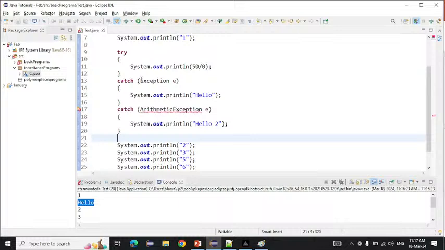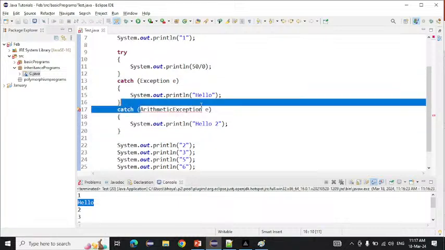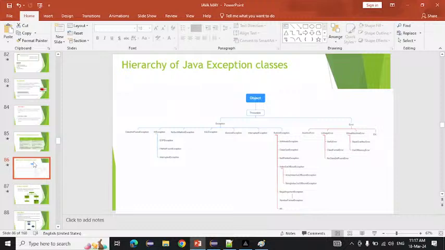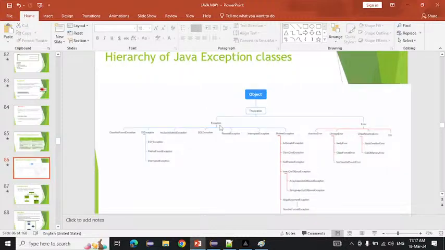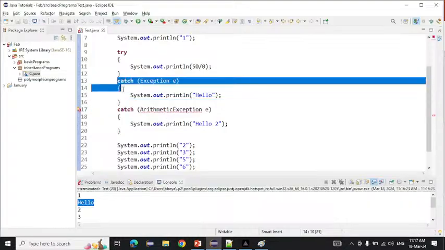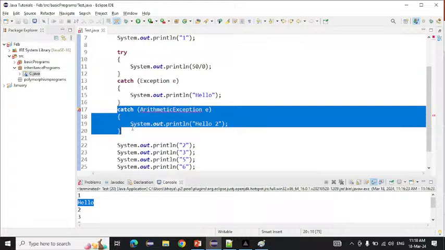But if you write the parent class first and after that the child class, that is not possible, because inside the parent class all the child classes are present. If you see the hierarchy, Exception is the parent class, and inside the Exception class, all the child classes like ClassCastException, NoSuchMethodException, ArithmeticException also come. So if ArithmeticException is already caught inside this catch block, why write another catch block? That's why it is not allowed.